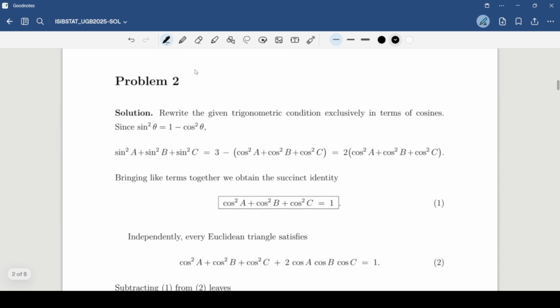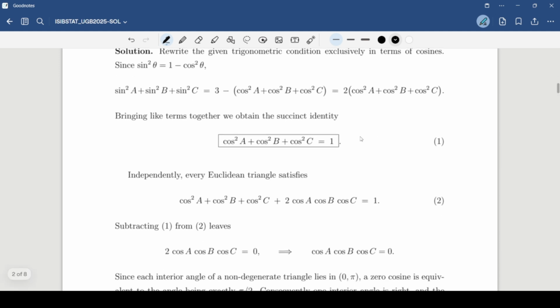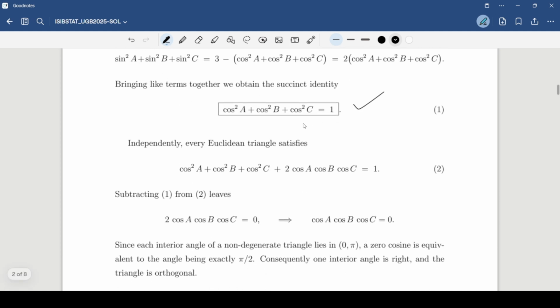Again, a very easy problem. This would be marked as an easy problem. So why is it an easy problem? First of all, the given identity is basically equal to this. You can do it using very simple manipulations of trigonometry using sin square theta is 1 minus cos square theta. Now we need to prove this.